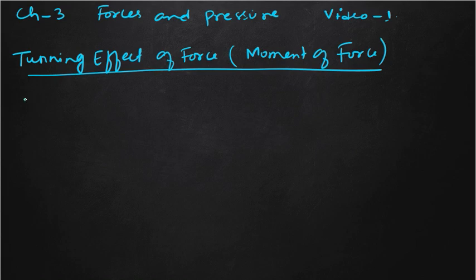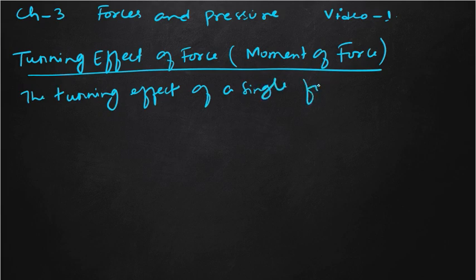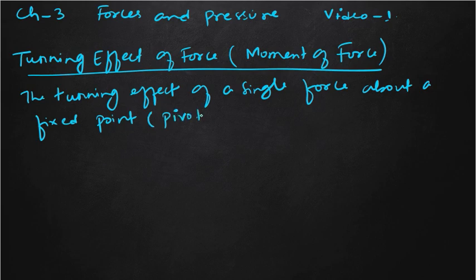Now we will give the definition of moment of force. What is moment of force? The turning effect of a single force about a fixed point, and that fixed point is known as the pivot, is called the moment.